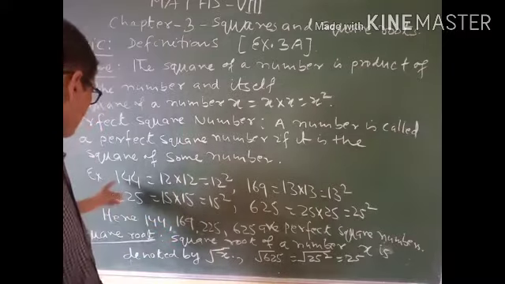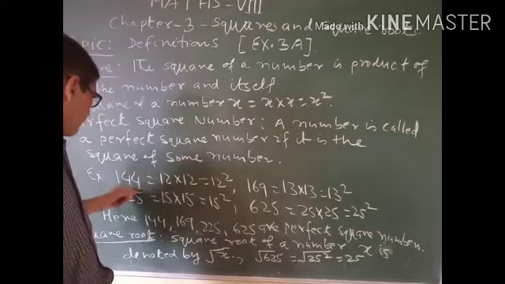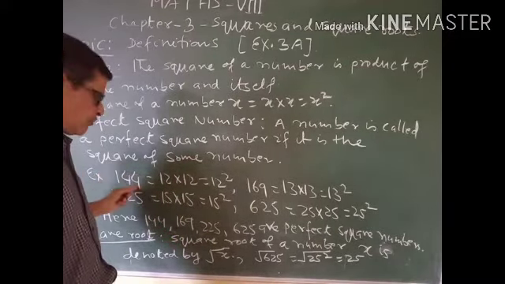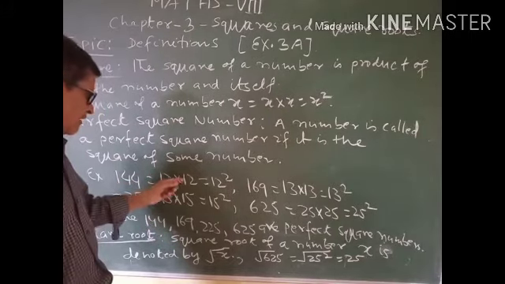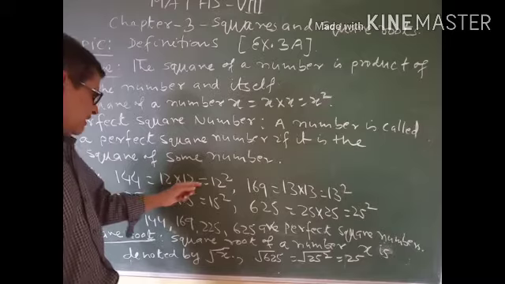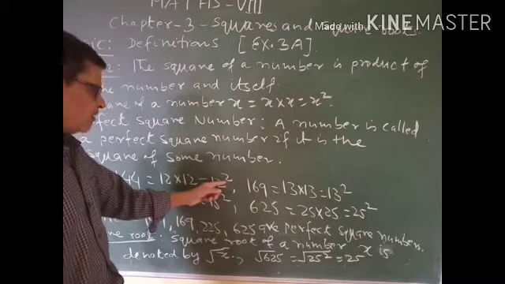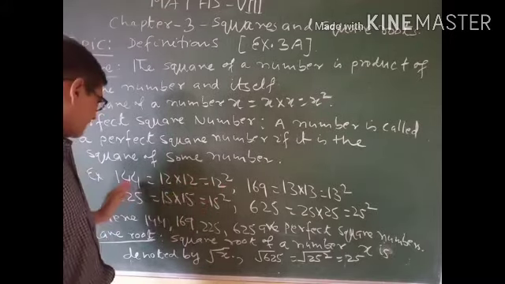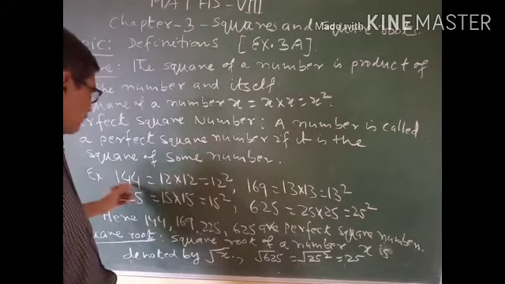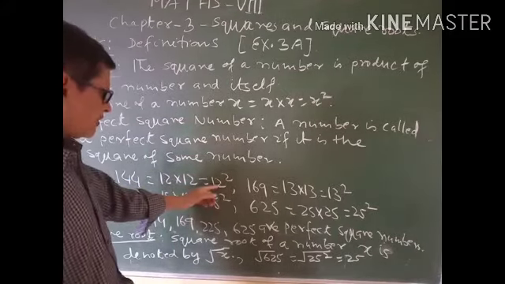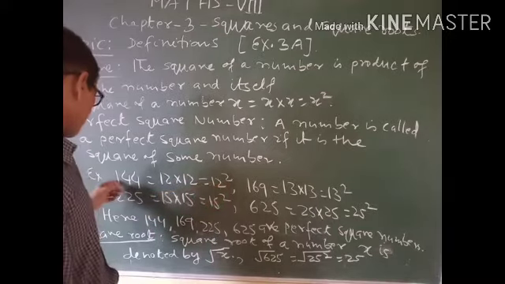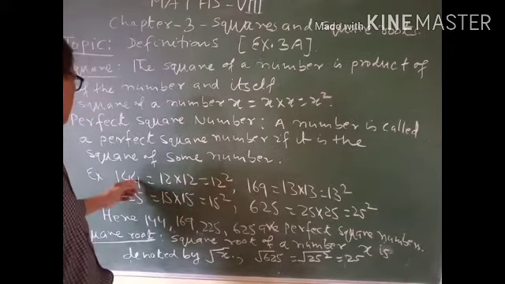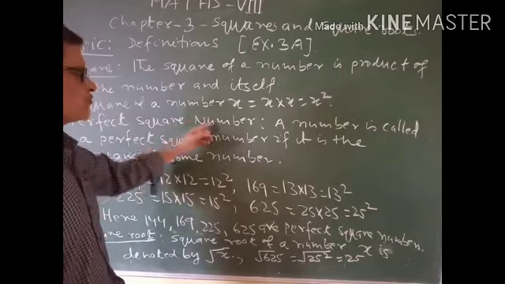For example, I take 144. 144 is a number. If you multiply 12 by 12, then it is the square of 12. Thus, we can say that 144 is the square of 12, and we say that 144 is a perfect square number.